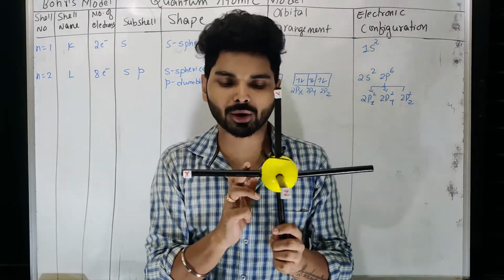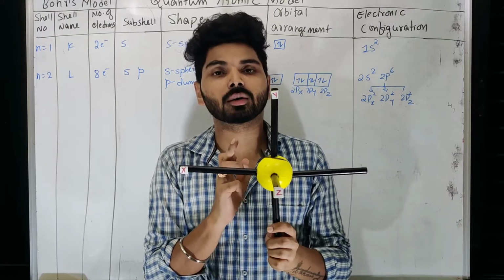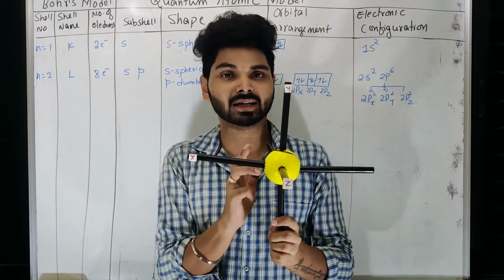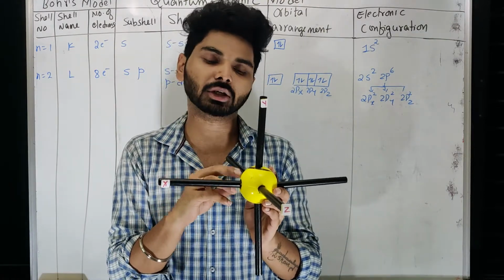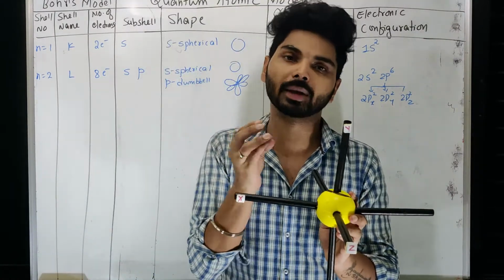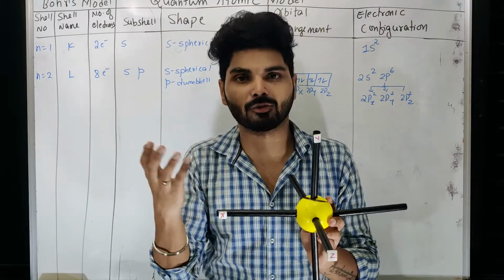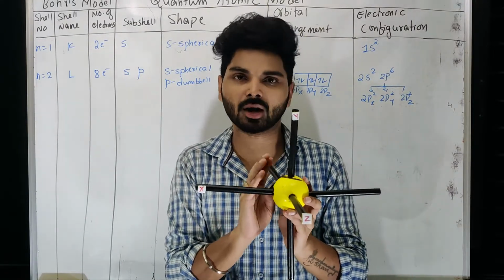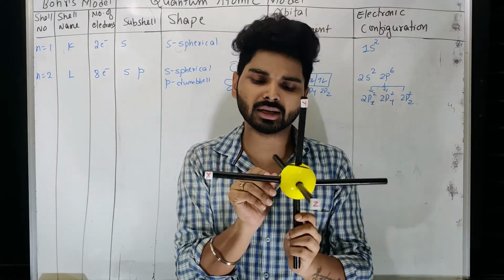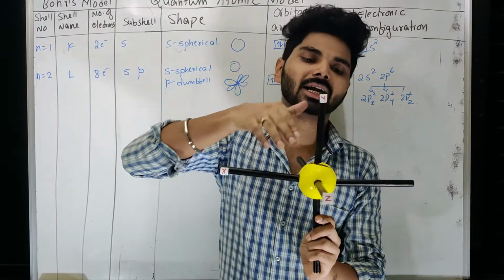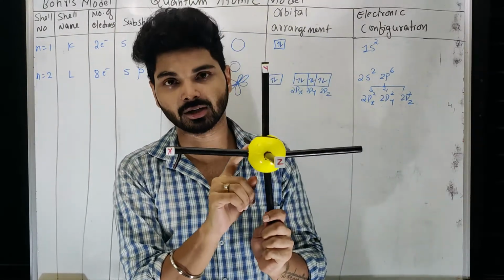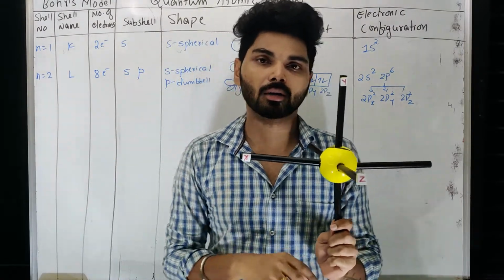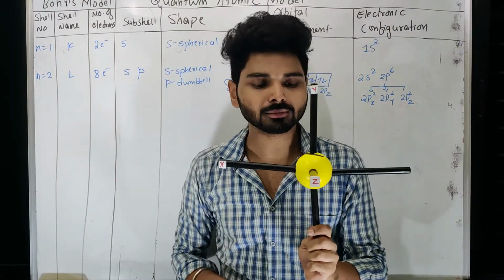Why this much distance? Because it has to avoid electrical as well as magnetic repulsion. Two electrons are already fixed there with opposite spins, and the third electron can't have the same spin, nor can there be a third different spin. So it maintains a small distance and then starts revolving around the nucleus in a spherical manner, the way I have said here. Think of a bigger sphere, a bigger ball there.